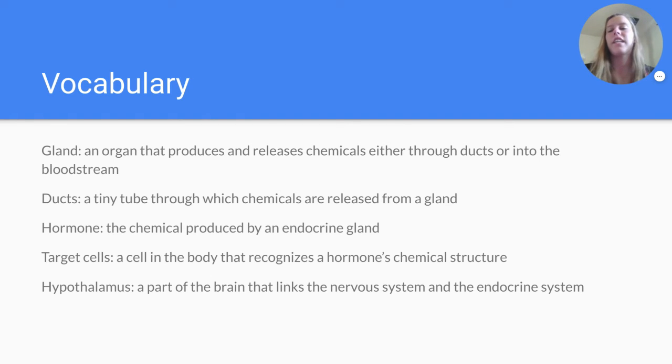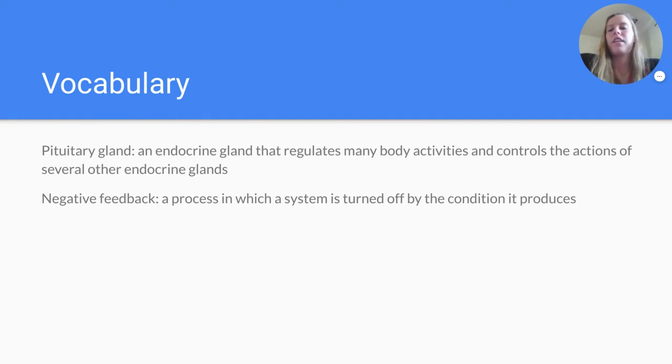So our vocab. Gland is an organ that produces and releases chemicals either through ducts or into the bloodstream. Ducts are tiny tubes through which chemicals are released from a gland. Hormone is the chemical produced by an endocrine gland. Target cells are cells in the body that recognize a hormone's chemical structure. Hypothalamus is a part of the brain that links the nervous system and the endocrine system. Pituitary gland is an endocrine gland that regulates many body activities and controls the actions of several other endocrine glands. Negative feedback is a process in which a system is turned off by the condition it produces.